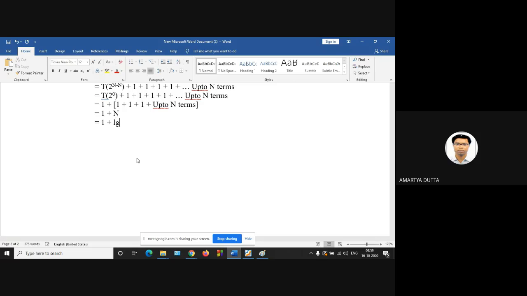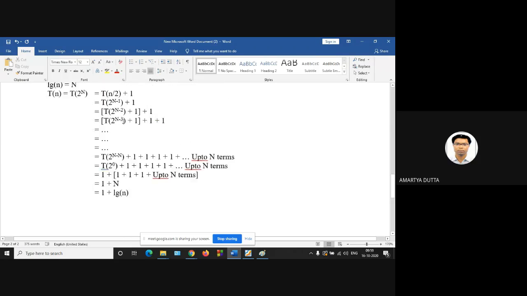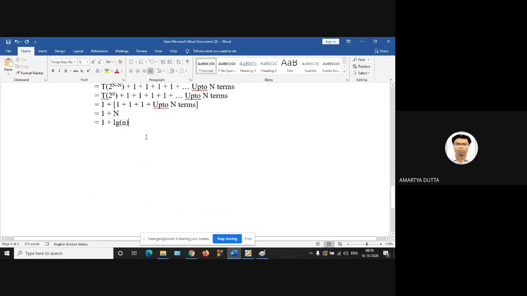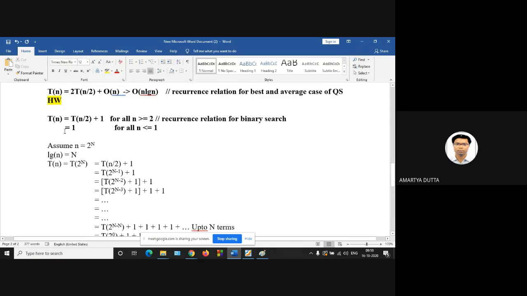So lg of n. So what will be the complexity? Order of lg n. So this is the complexity for this particular problem.